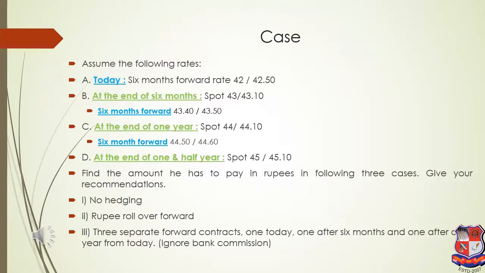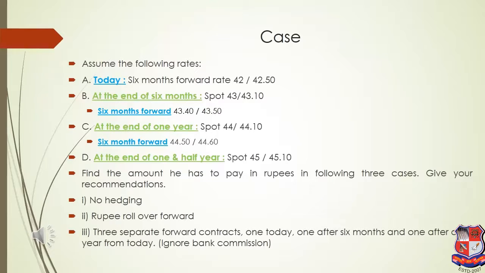Now on 31st December, that is at the end of 1 year, the spot rate is 44 and 44.10, and on 31st December the contract for the next 6 months, that means for the next 30th June, is available at 44.5 and 44.6. Now on the next 30th June, the spot rate is 45 and 45.10.